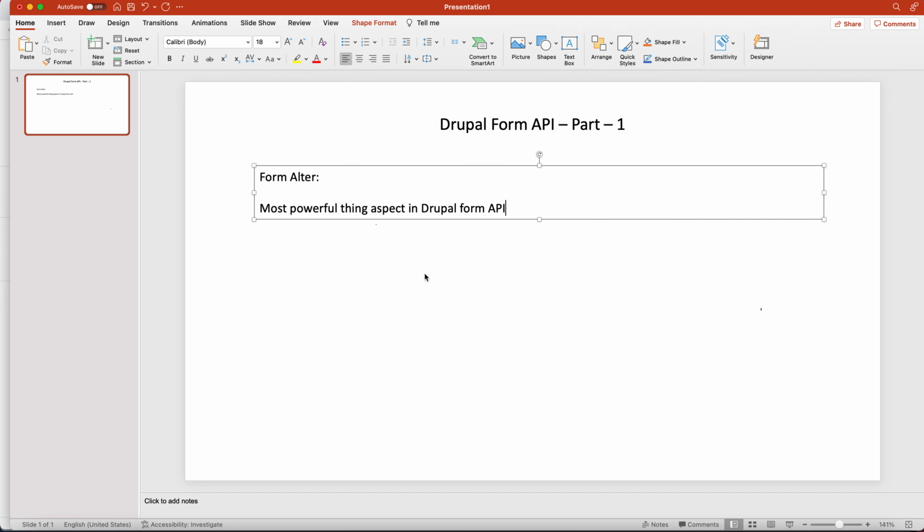I'll show you lots of form alter examples when I go to the coding examples.